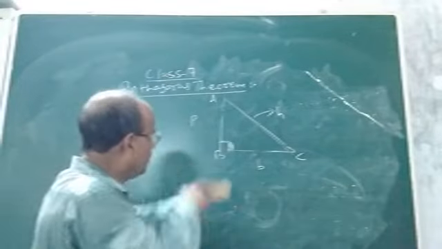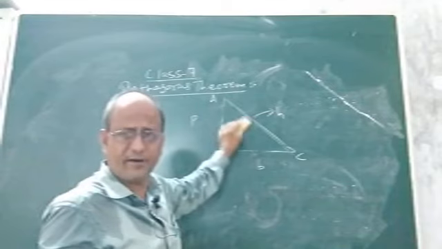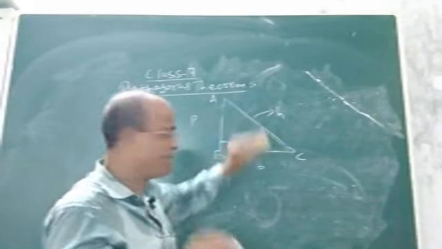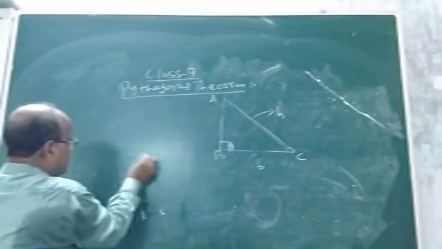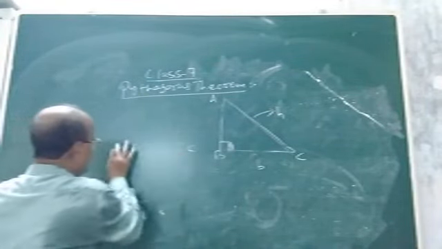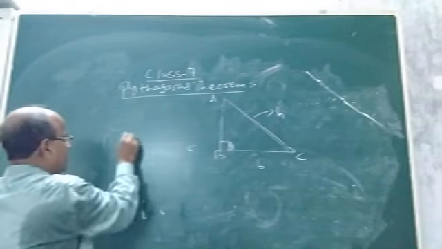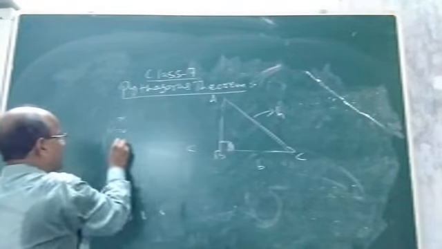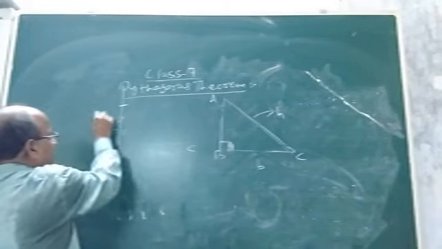See, so what did Pythagoras discover or find or establish? He found that by drawing AC, so what did he do? Suppose he took a line segment BC. You can also draw. Take a line segment BC equal to suppose 3 cm. Then construct 90 degree here at vertex B, then cut an arc of length say 4 cm.